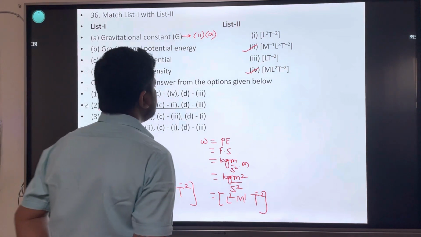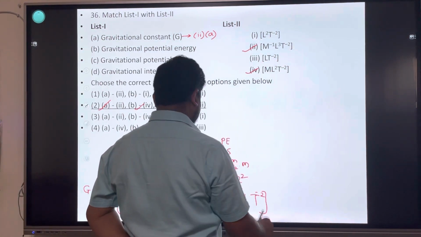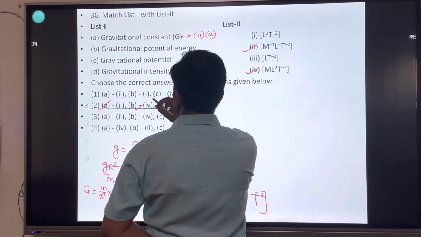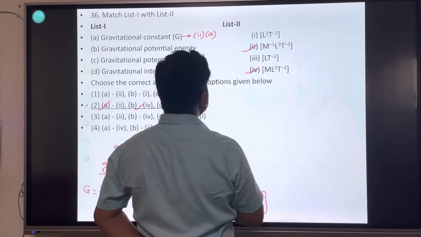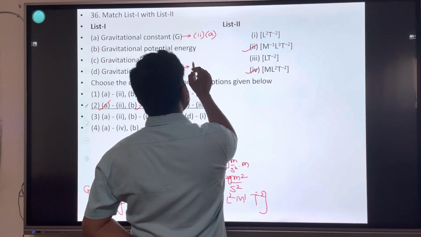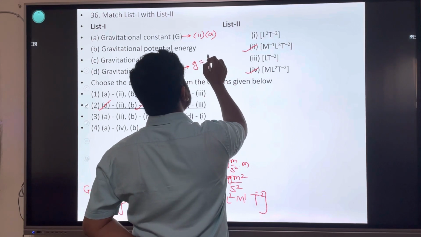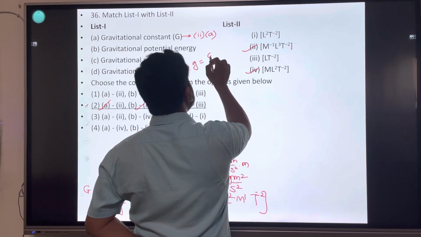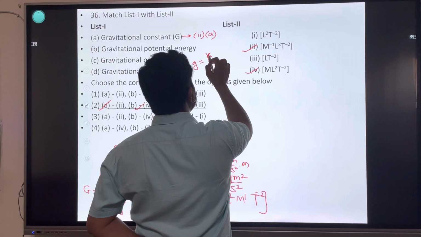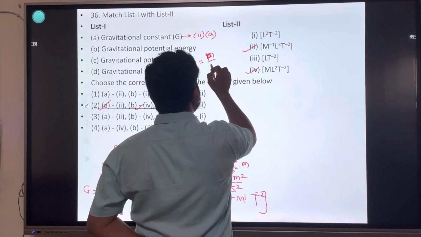C. Gravitational potential. Gravitational intensity means acceleration due to gravity, with unit meter per second square.